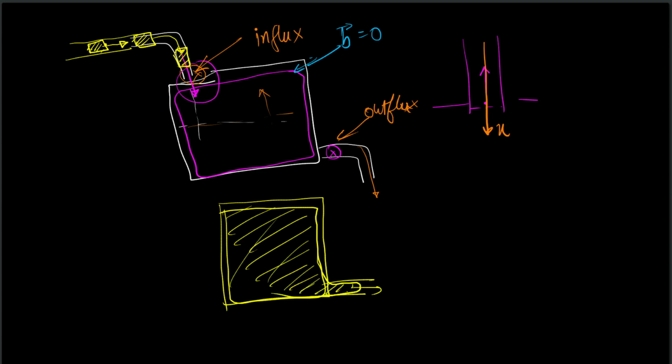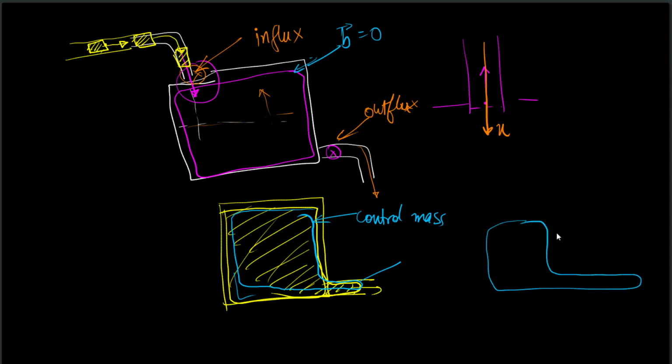You understand? Because if I am tracking a control mass, I have to track this weirdly shaped volume as it goes through the fluid. So I will have to make the volume deform in the way that the fluid will make it. After a next time instant, it will become something like this.